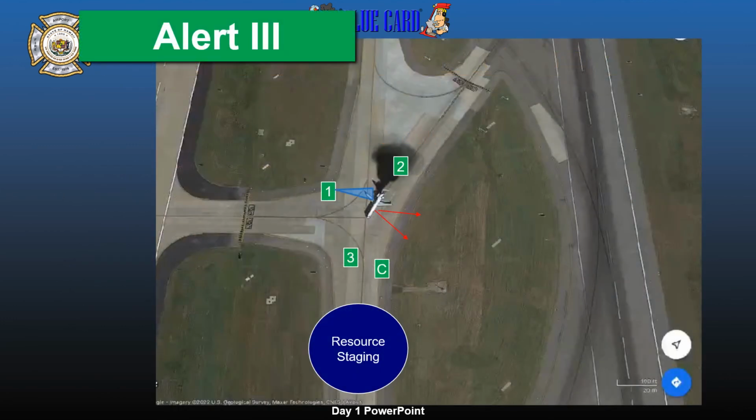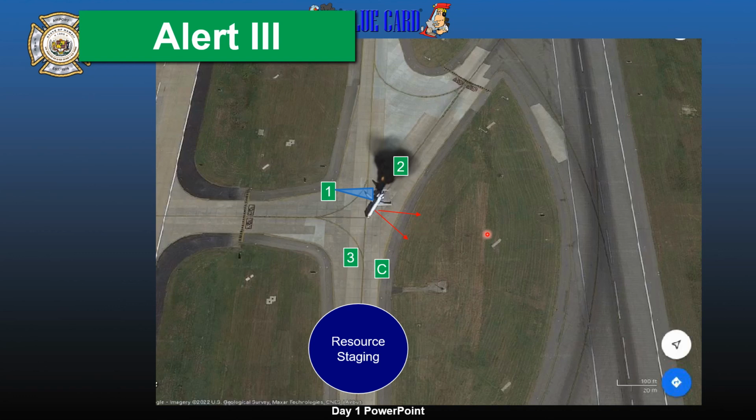Here's our Alert 3 scenario. We have the 717 that has crash landed here. So for Alert 3s, we're going to respond directly to the scene. The first truck on scene will begin to mitigate the hazard. Here we have Truck 1 doing fire attack on this number 2 engine. The number 2 truck is supporting number 1 truck, and number 3 truck here is getting the exposures. Command is here off the pilot side, monitoring the escape.